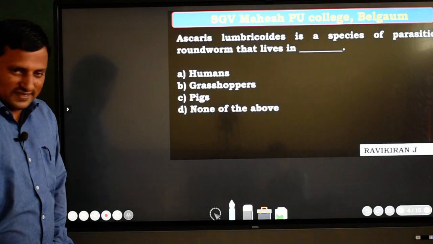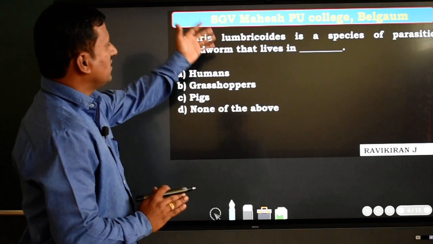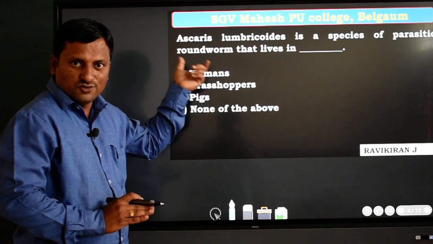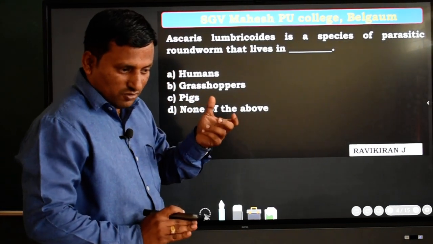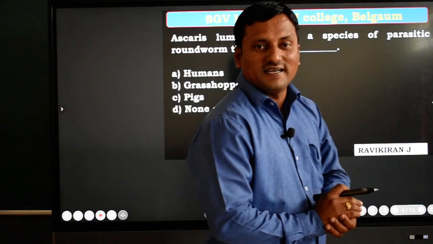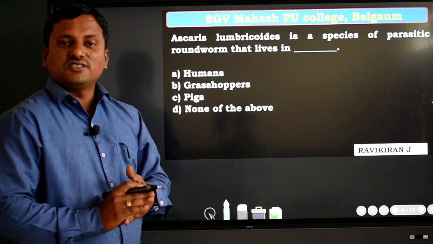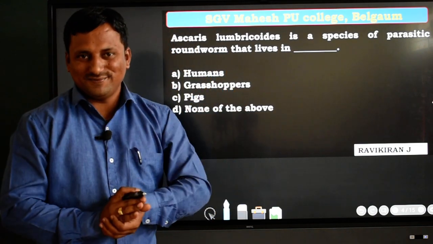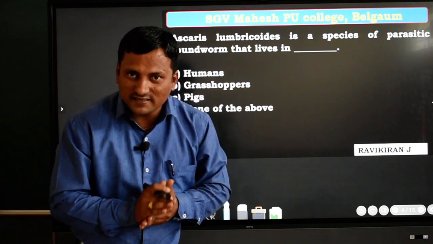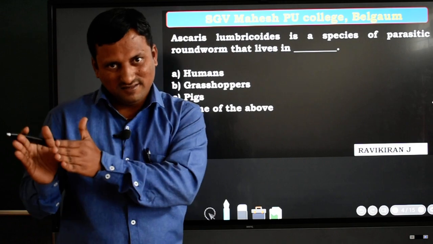See in the next slide, this slide is going to show you a different concept. This is completely based on parasites. You know that in organisms there are two types of parasites: one is called ectoparasite and another is endoparasite. Ectoparasites are those parasites which are present outside the body of organisms. And endoparasites are those present inside the host. We know that the host is nothing but the body of an organism.